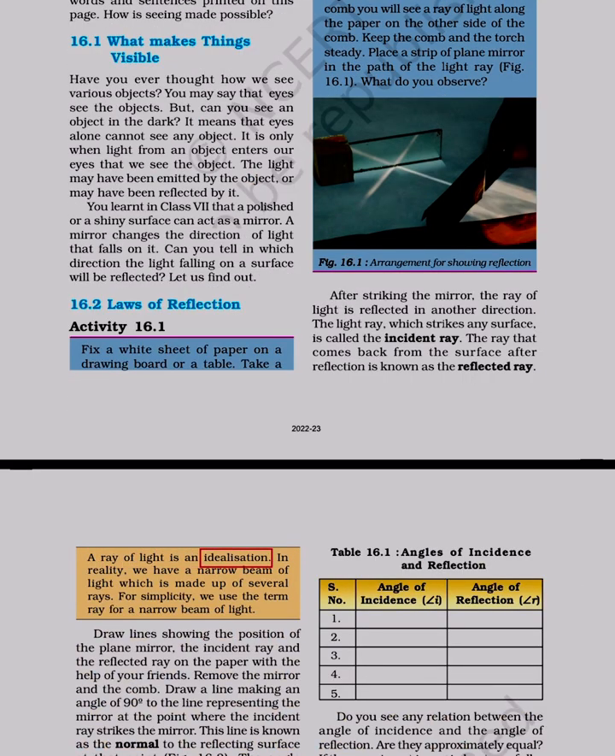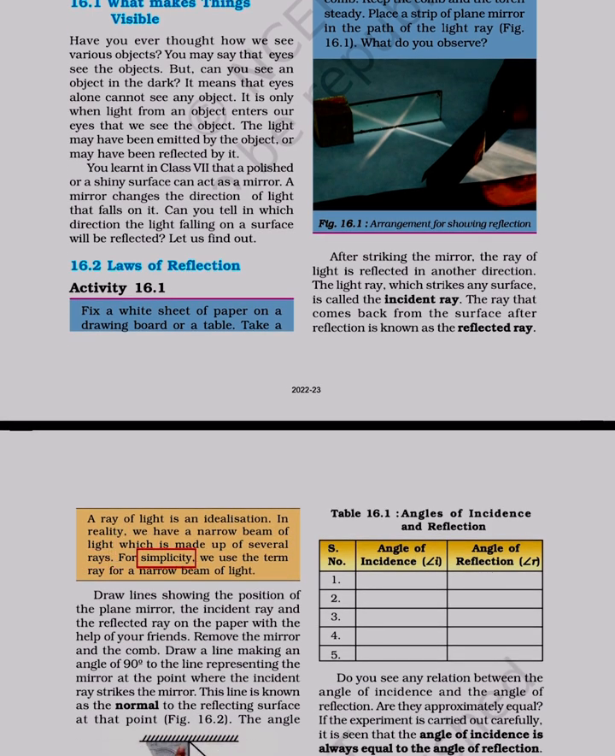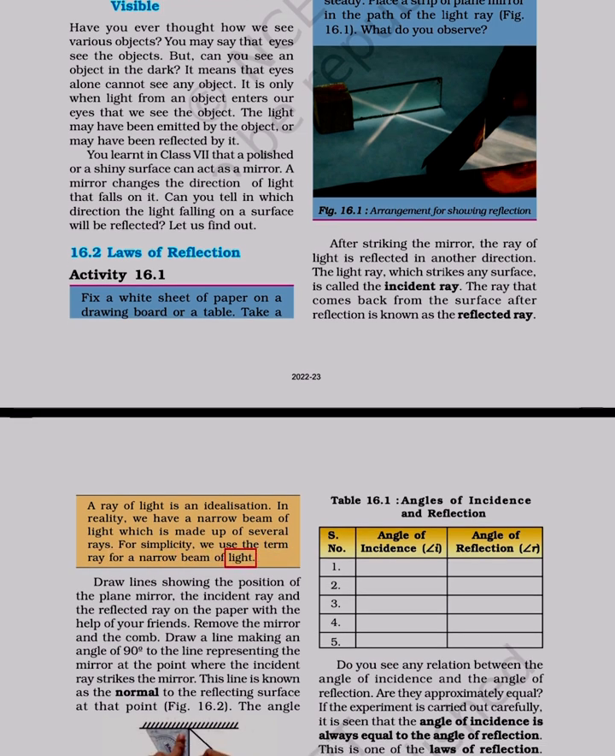A ray of light is an idealization. In reality, we have a narrow beam of light which is made up of several rays. For simplicity, we use the term ray for a narrow beam of light.